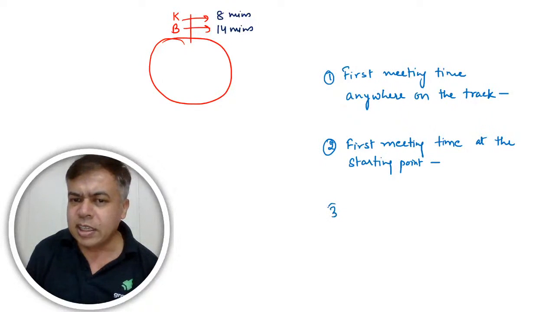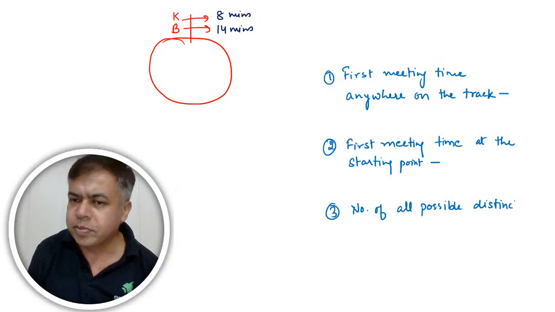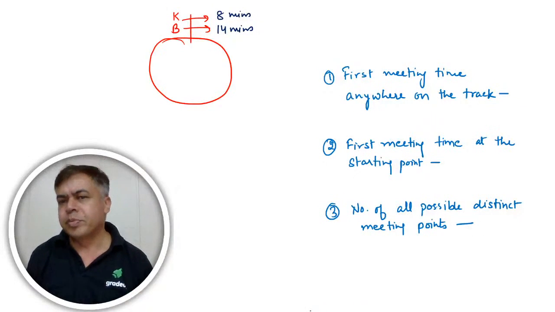And third is the number of all possible distinct meeting points, if the race is infinite.